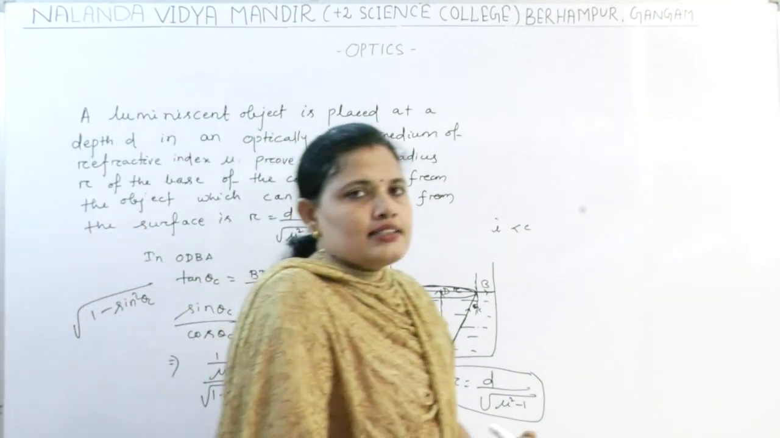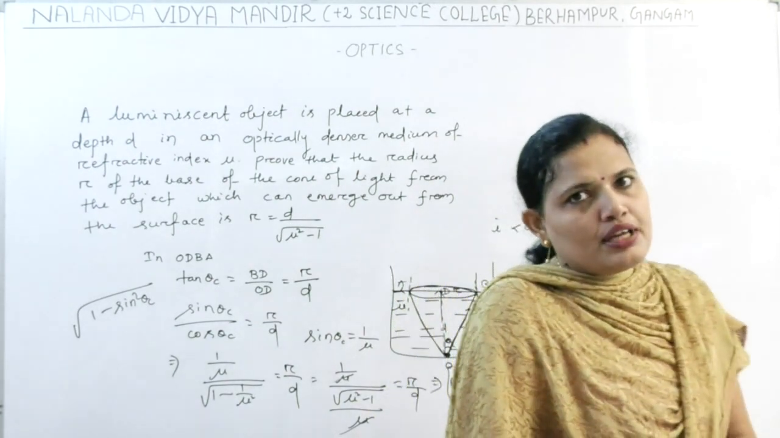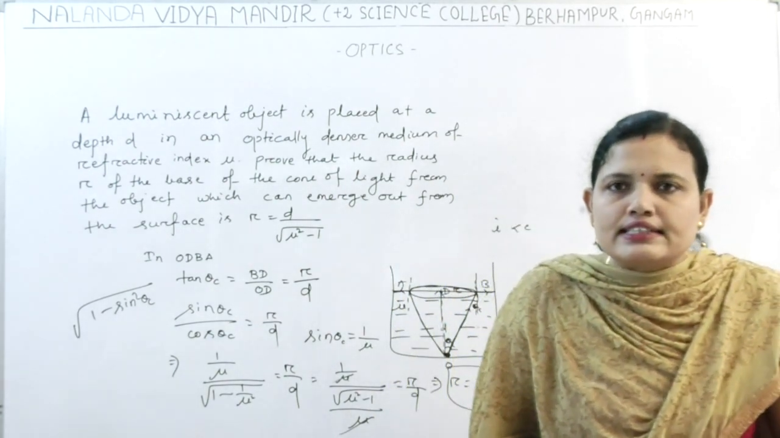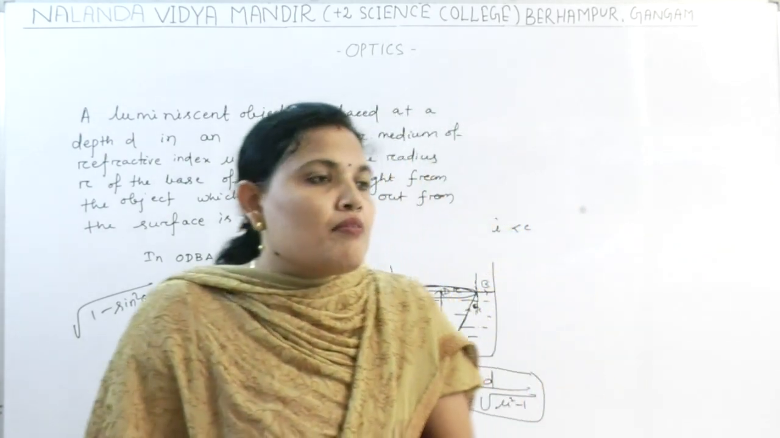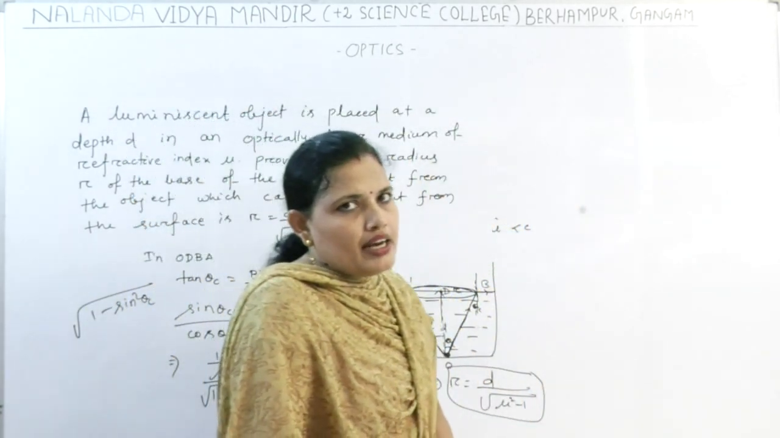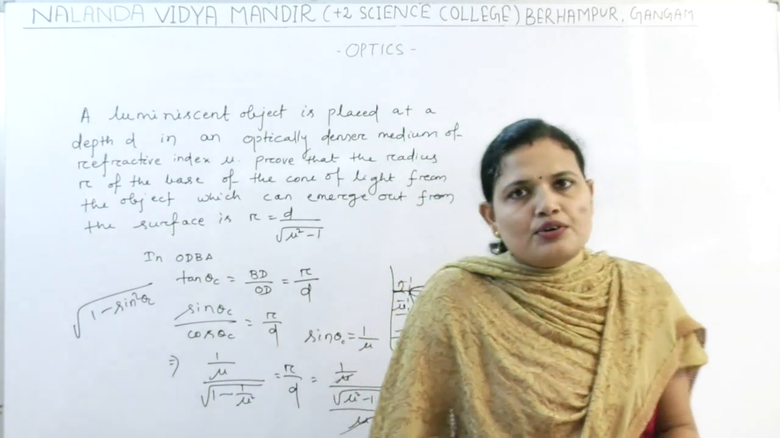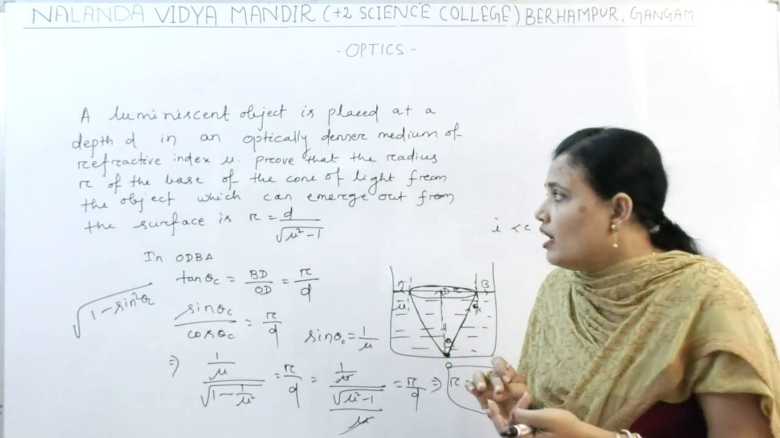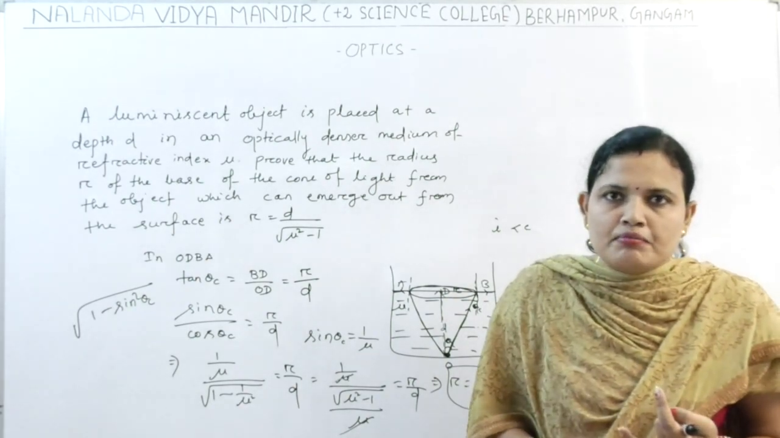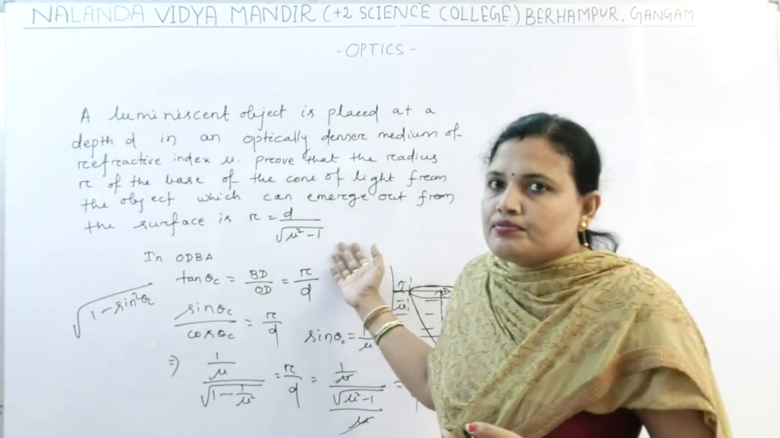So in this class we have studied about total internal reflection, what is critical angle, what are the conditions of total internal reflection, what are the applications of total internal reflection, that is mirage, dazzling of the diamond, and the totally reflecting prism, then this question.